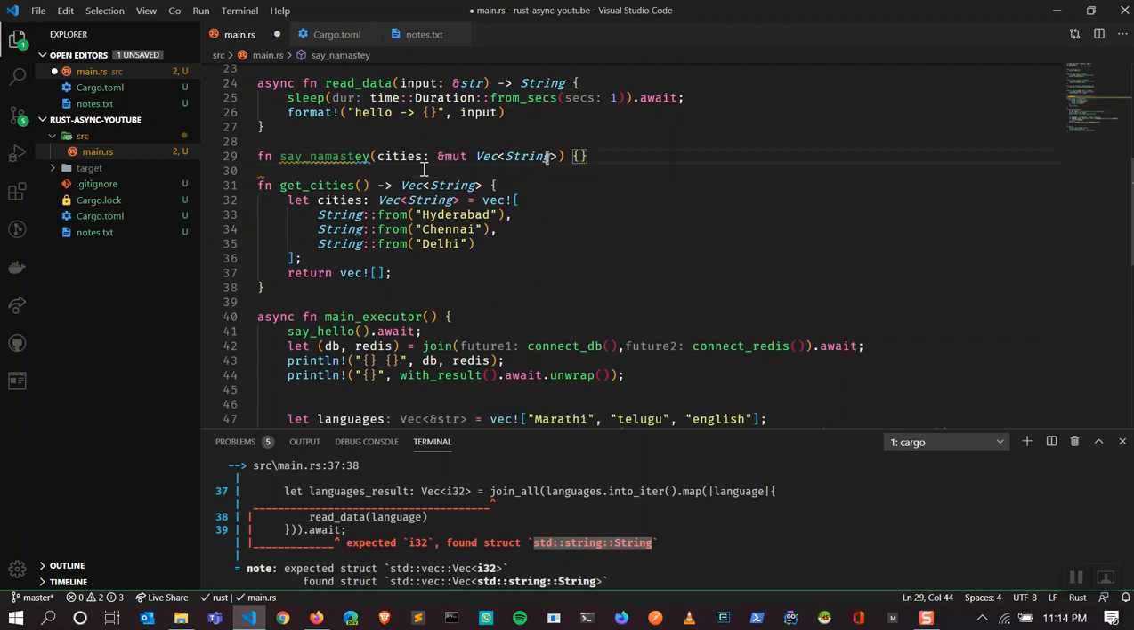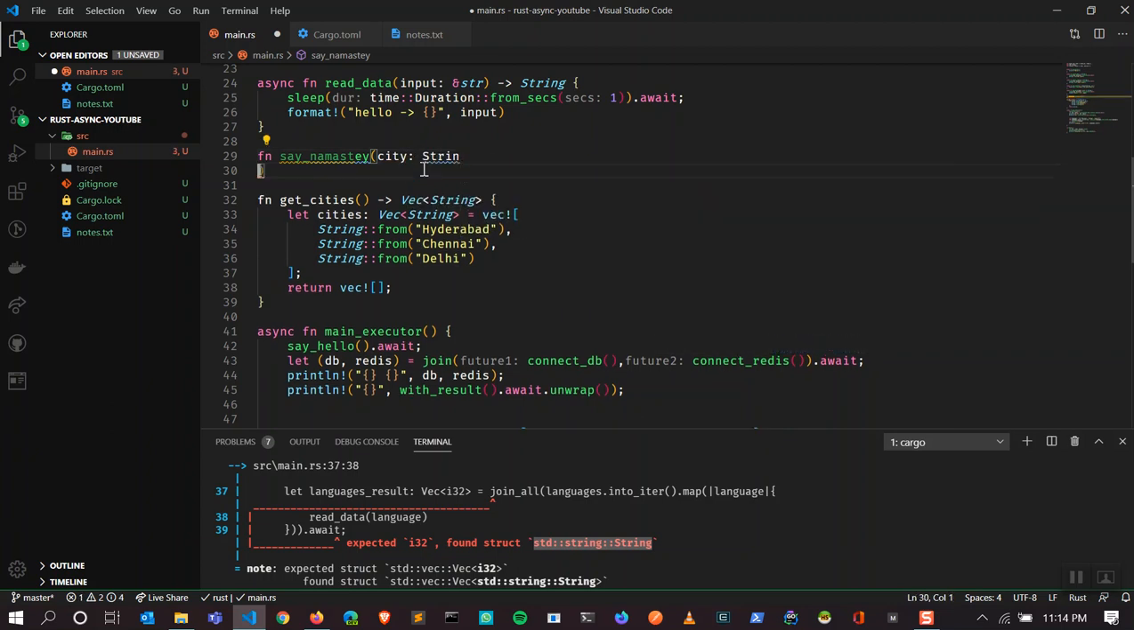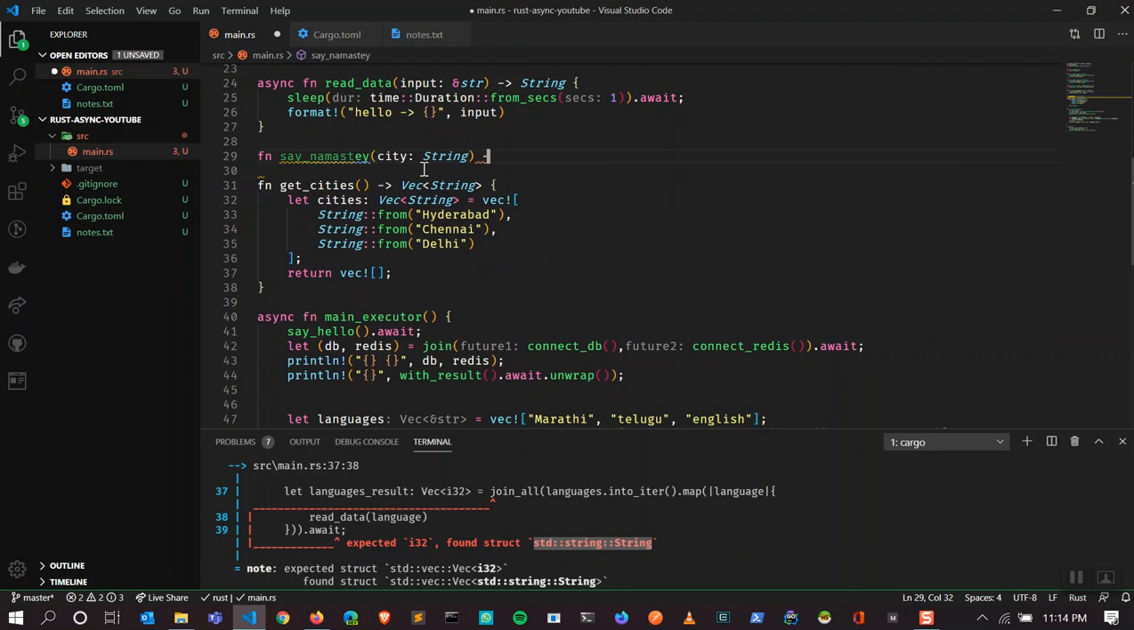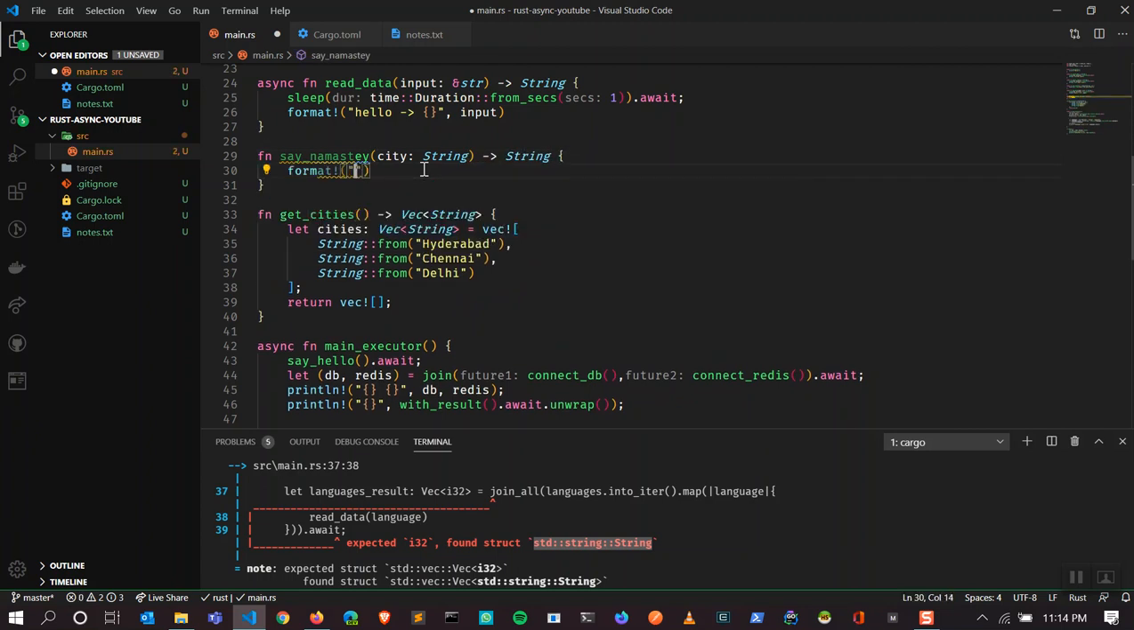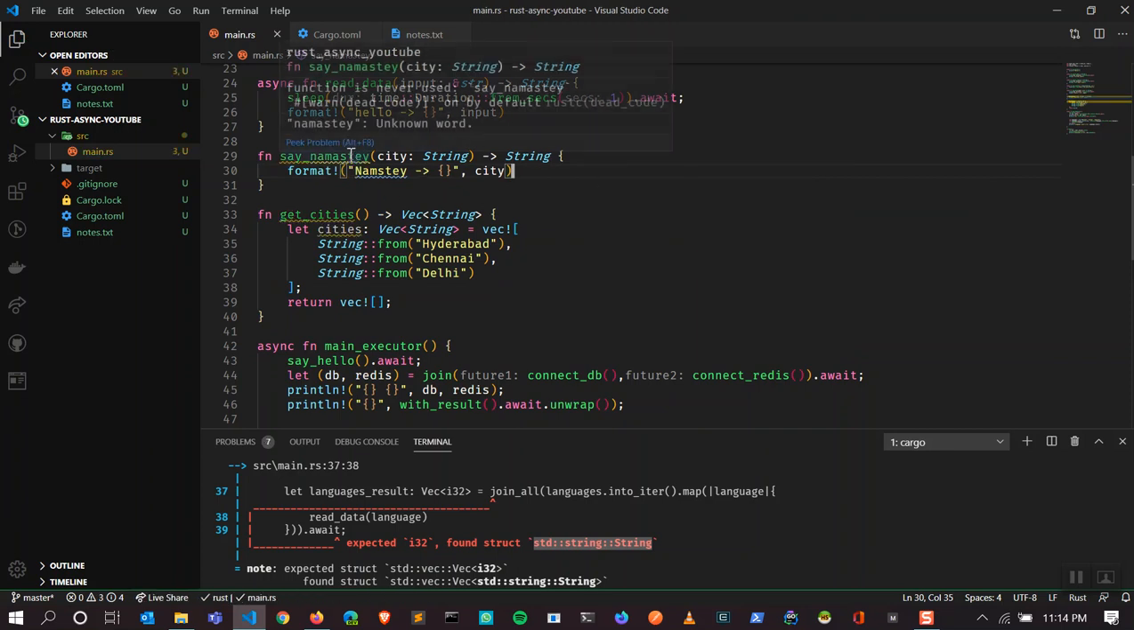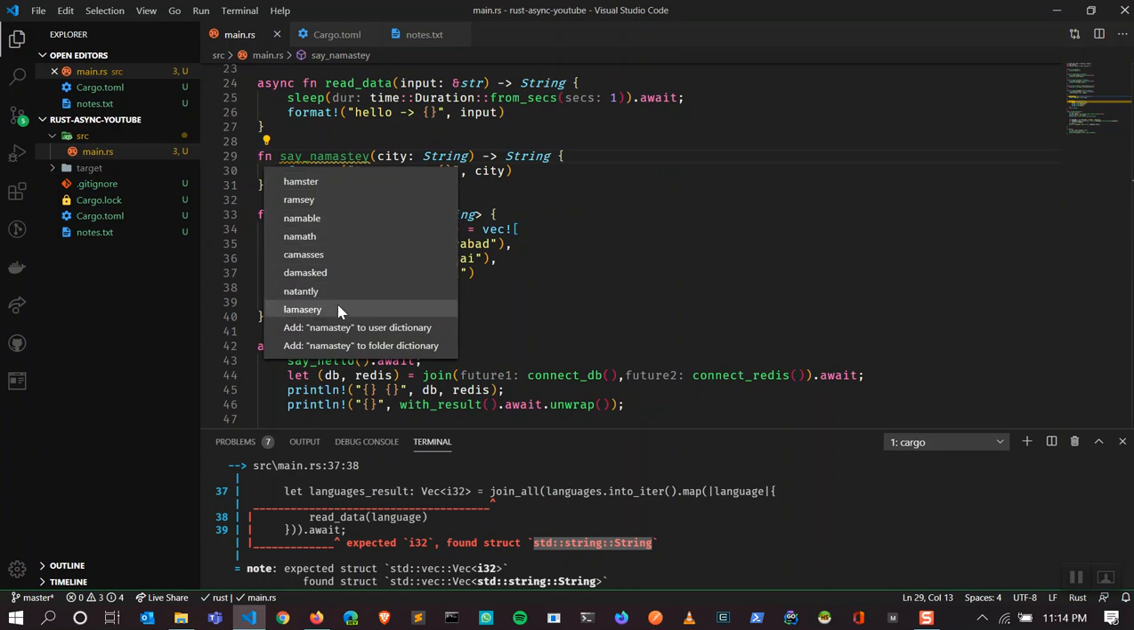Not mutex, no. I'm going to send the city. City is a String, and it returns a String. And say format namaste. City say namaste. I'm going to add this namaste to my user directory.